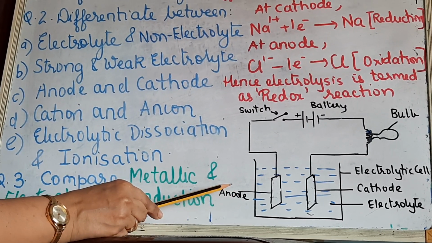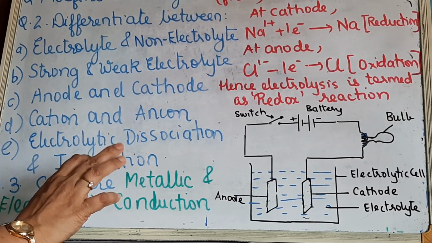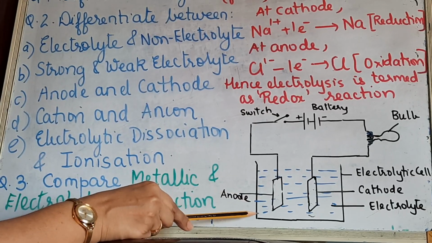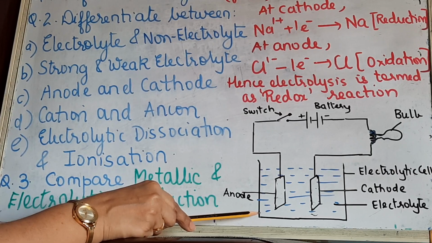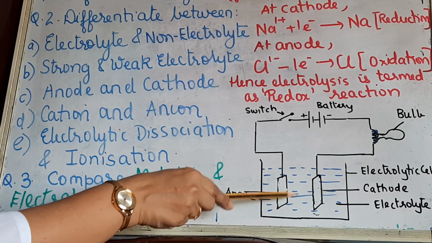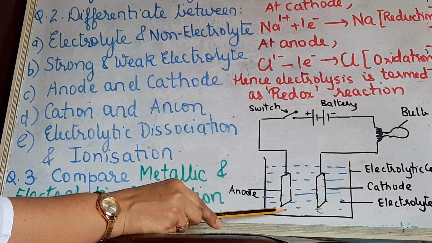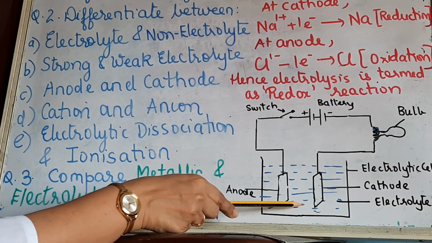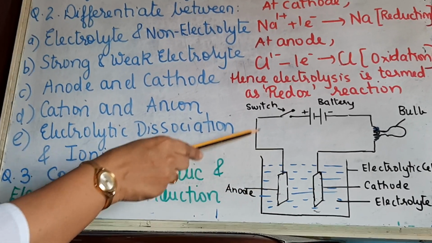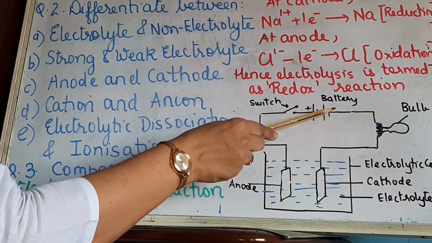Just have a look at the diagram. This depicts a typical electrolytic assembly. It consists of an electrolytic cell, which is generally a non-conducting vessel. Immersed in this cell is the electrolyte. We have taken the electrolyte in the aqueous solution state here; you can take it in the fused state also. Immersed in the electrolyte are the electrodes. This is the anode, this is the cathode. The anode is connected to the positive terminal of the battery, and the cathode is connected to the negative terminal of the battery.